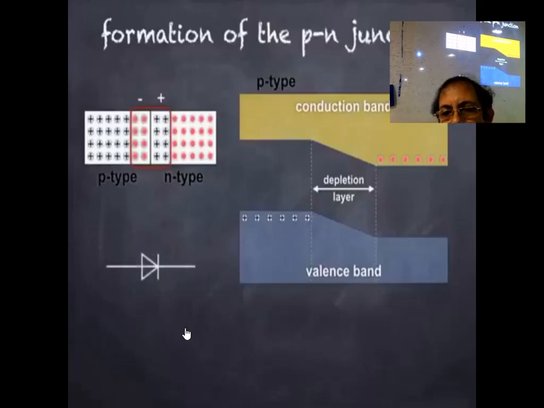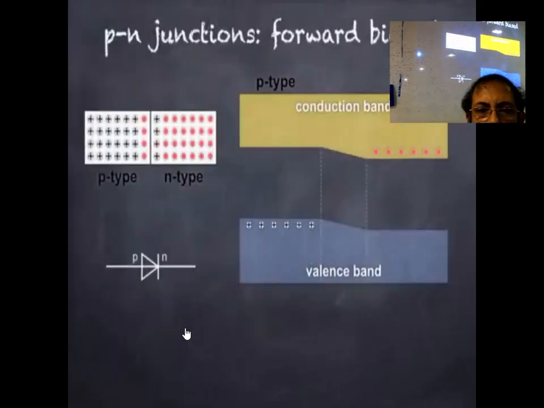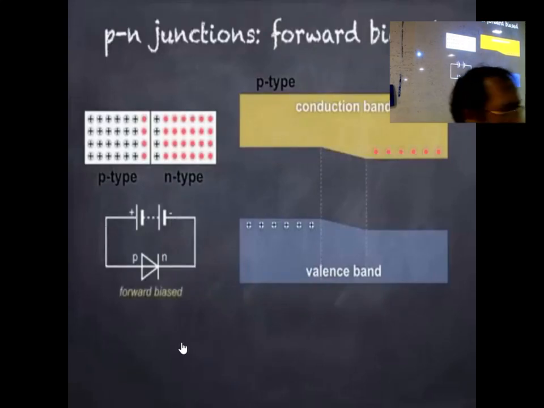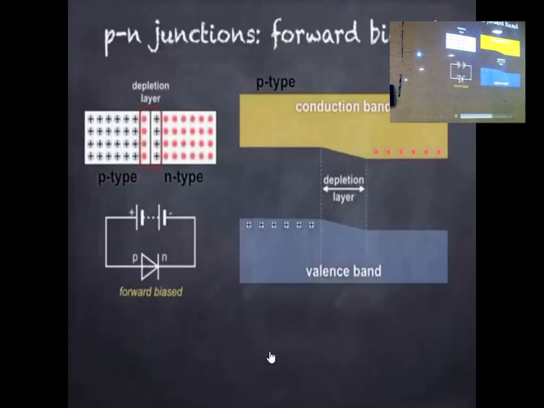This is the electrical symbol for a p-n junction diode. We'll learn how it can be made to conduct when forward biased, but before that I should explain that this side, known as the cathode, is the n-type side, and this side, the anode, is the p-type side. Let's forward bias it. To do that, we can connect the negative terminal of a battery to the n-type side, and the positive terminal to the p-type side. This has the effect of narrowing the depletion layer, and if the forward bias voltage is greater than the junction voltage, then the p-n junction will conduct.